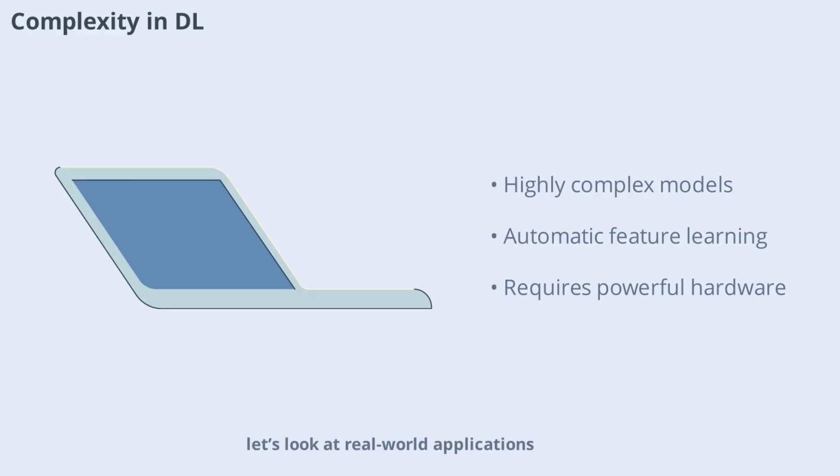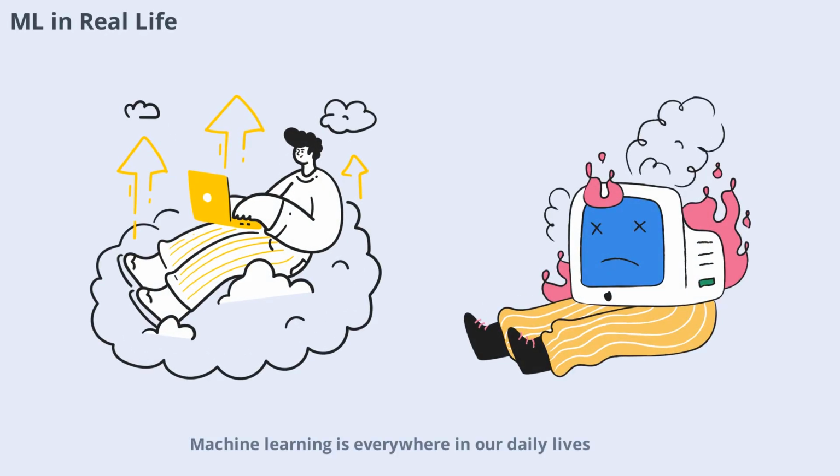Next, let's look at real-world applications. Machine learning is everywhere in our daily lives. It powers recommendation systems on streaming platforms, filters spam in our emails, and helps banks detect fraudulent transactions. Retailers use machine learning to predict inventory needs, while healthcare providers use it to identify disease risk factors. These applications benefit from machine learning's ability to process structured data and deliver interpretable results. The relatively low resource requirements make it accessible for many industries.